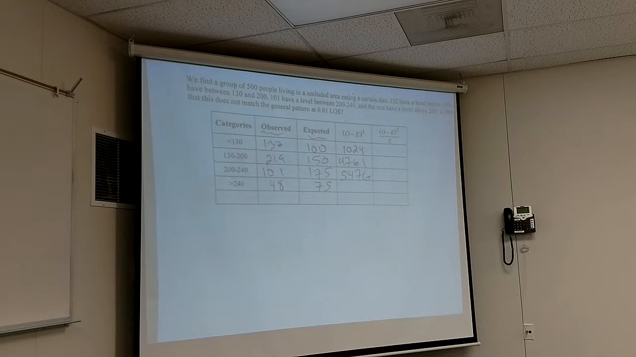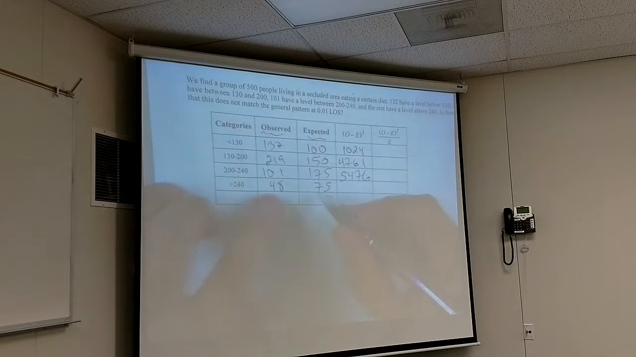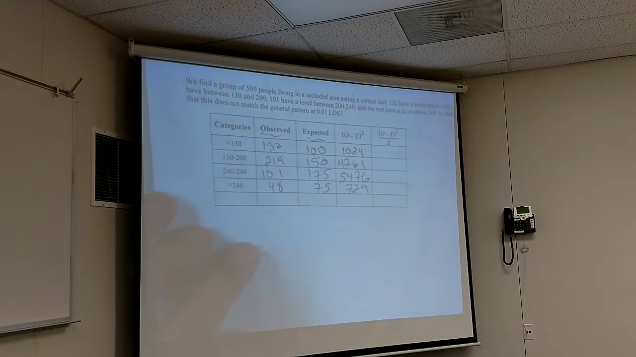Does everybody see where those numbers are coming from? Let me know if not, because if you don't, at least 7 other people don't. And then this is going to be 729, because it'll be 27 squared.